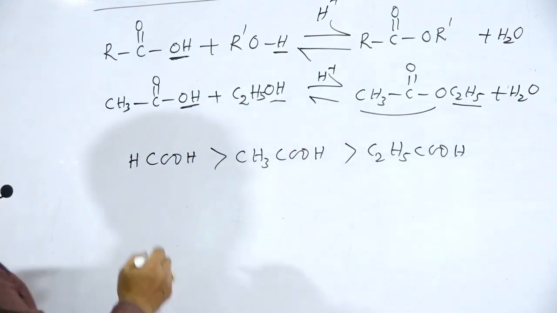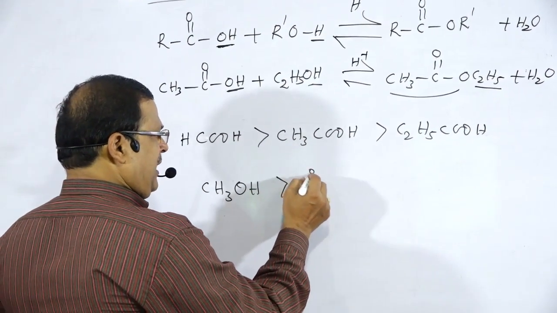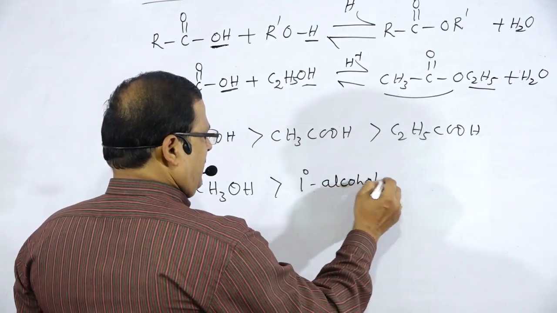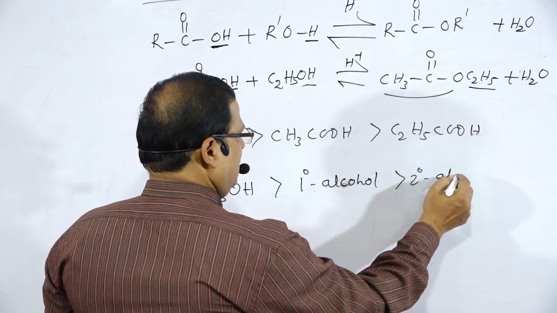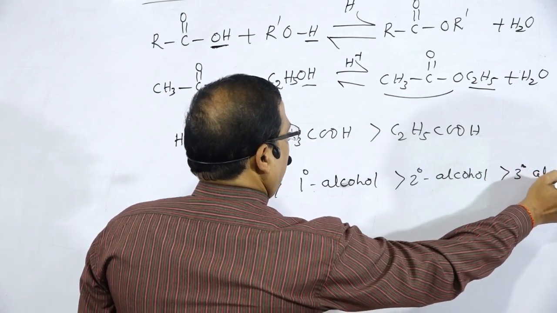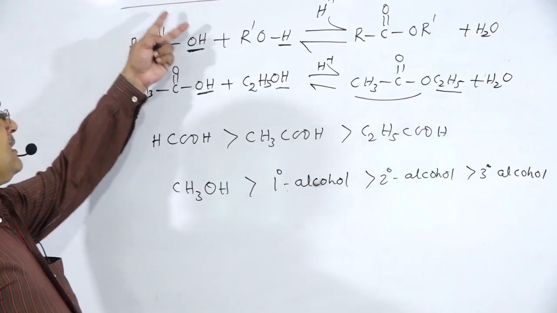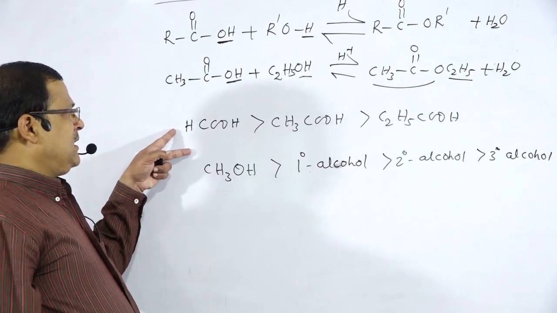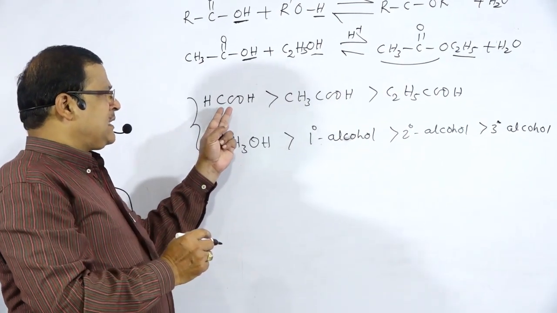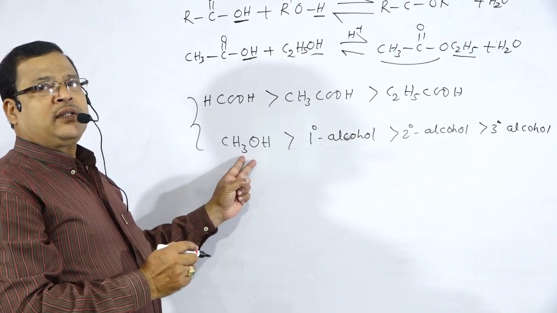In the same manner, for alcohols, CH3OH is greater than primary alcohol, greater than secondary alcohol, greater than tertiary alcohol. So this is the trend. A less bulky acid group and a less bulky alcohol group will form the ester easily.